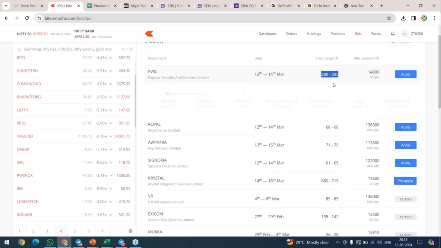And this range you may not get. That is the only difference. 280 to 295 is there, right? But maybe after getting listed, the price may go higher. That is the only difference. But remember that as an individual, for one lot, approximately 14,000 we can give. Don't give too much. One lot, 14,000 to 15,000. This is a good quantity, good capital. You can give 1,36,000 and all, not required. But you have to give 14,000 to 15,000 for this IPO.